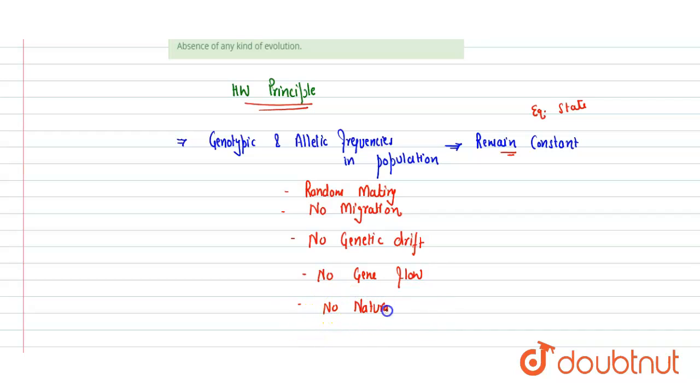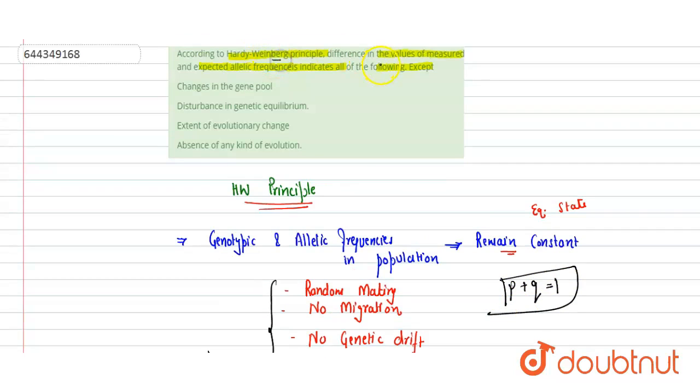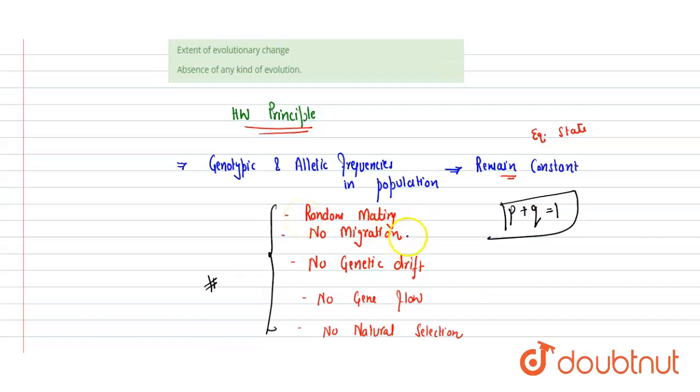So these are a few of the assumptions given by Hardy-Weinberg. If these assumptions are being met in a population, the genotypic and the allelic frequency will remain constant. Now our question says that according to Hardy-Weinberg equilibrium, a difference in values of measured and the expected allelic frequency indicates something. It means that it is not constant. What they expected and what they actually observed is different. So this difference is definitely due to certain changes which may affect the gene pool.